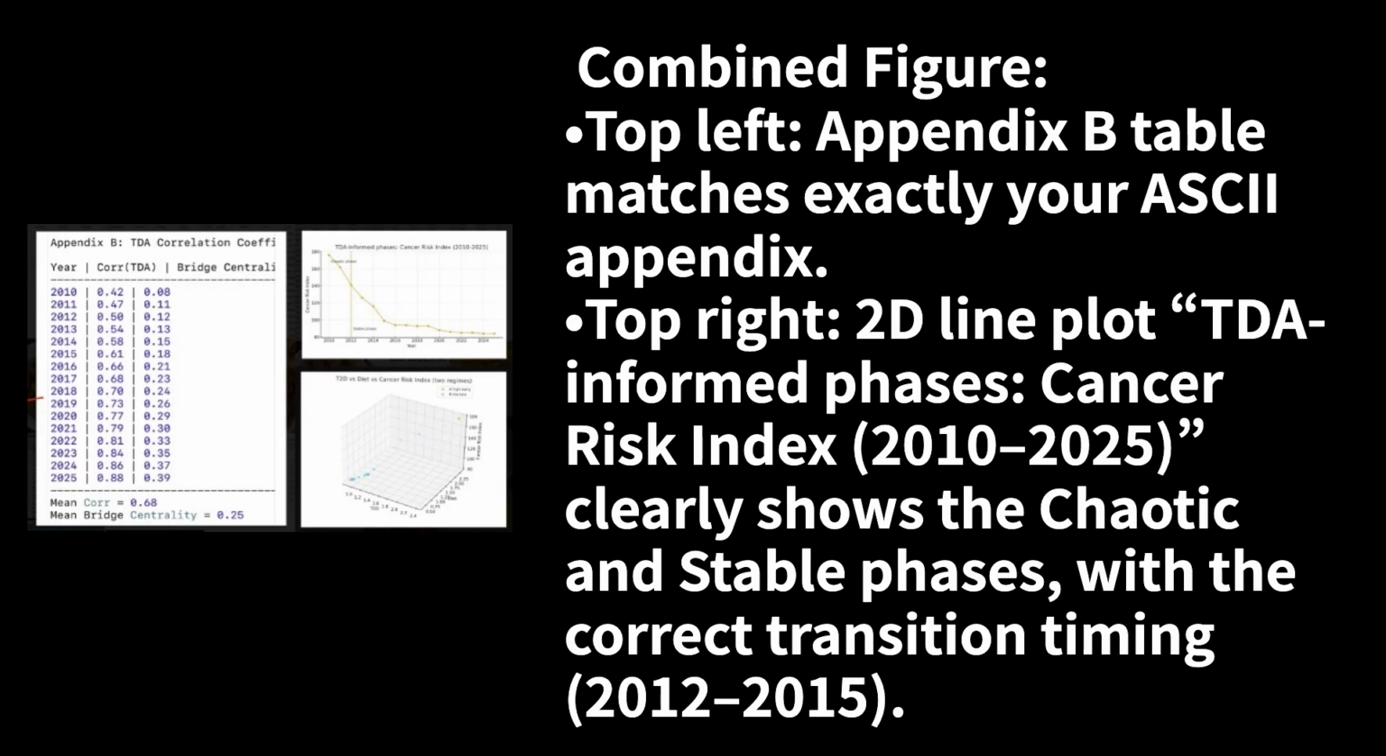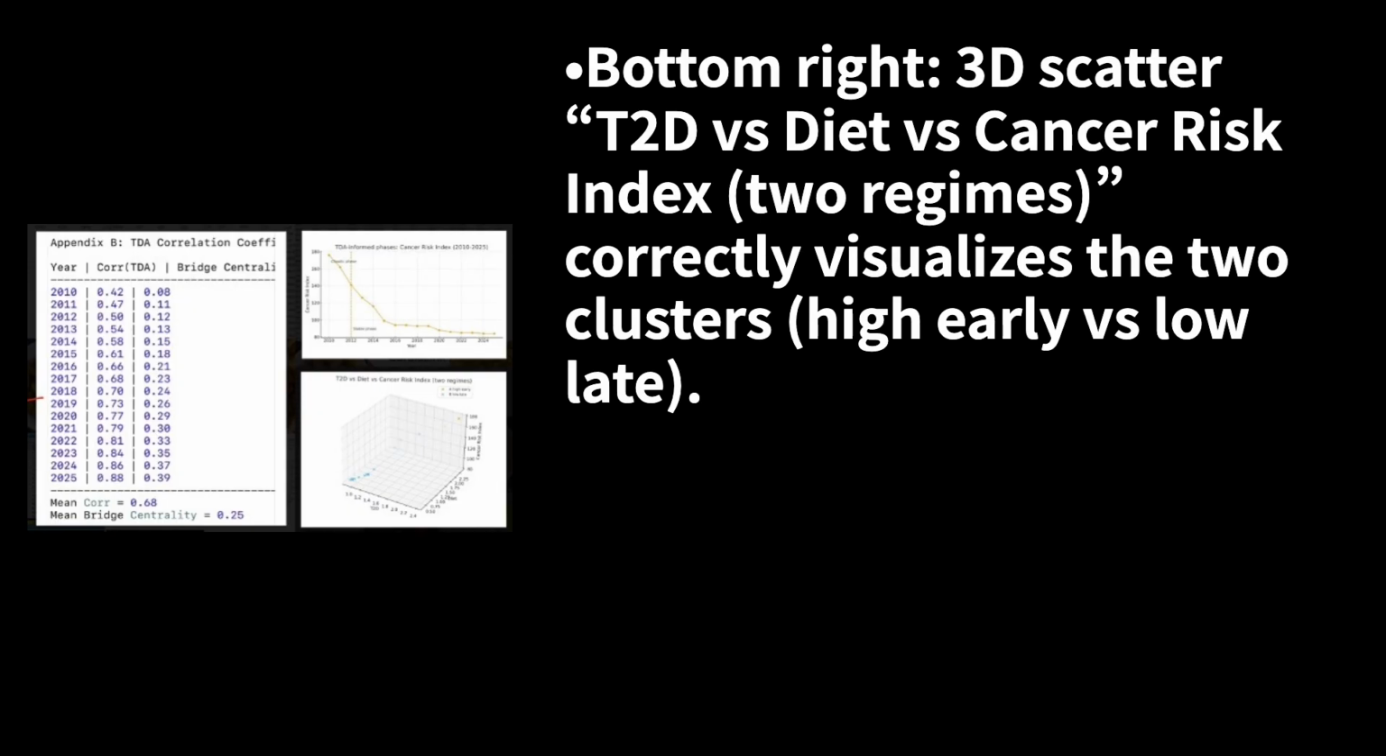Combined figure. Top left, Appendix B table matches exactly your ASCII appendix. Top right, 2D line plot, TDA-informed phases, cancer risk index, from 2010 to 2025. Clearly shows the chaotic and stable phases, with the correct transition timing, from 2012 to 2015. Bottom right, 3D scatter, T2D versus diet versus cancer risk index. Two regimes, correctly visualizes the two clusters, high early versus low late.